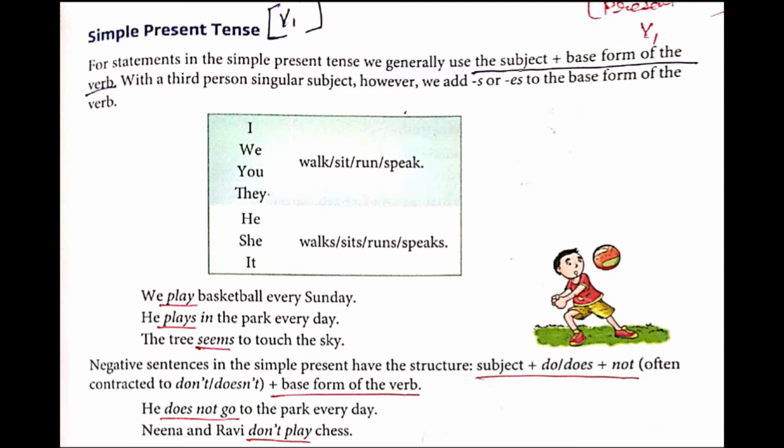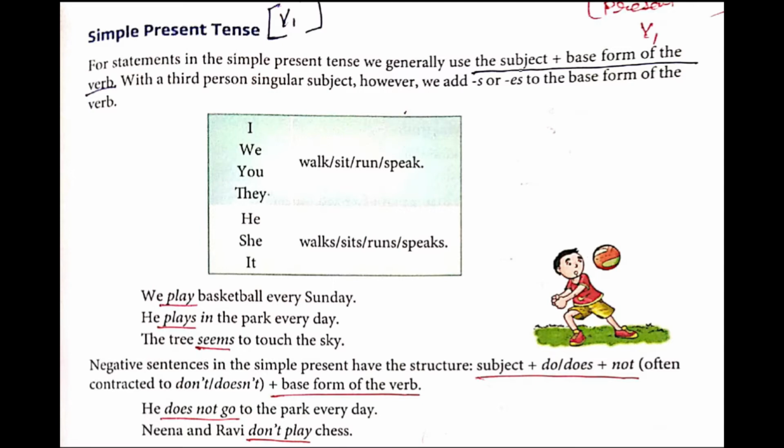Now here, negative sentence in the simple present has a structure. Now what is the structure? Please underline that. Subject plus do or does plus not, often contracted. Contracted short form is don't or doesn't, plus base form of the verb. Means subject plus do not plus base form of the verb. Subject plus does not plus base form of the verb.